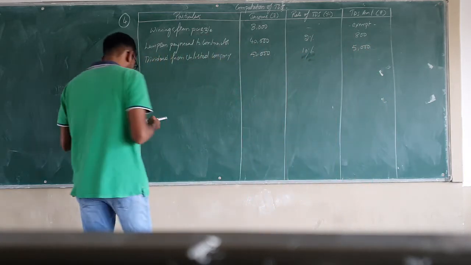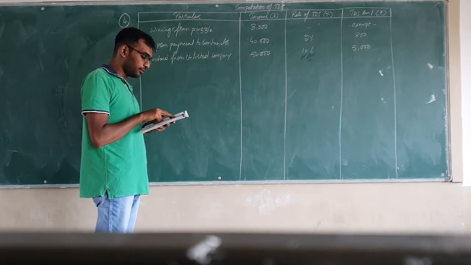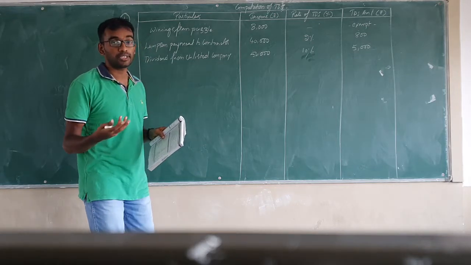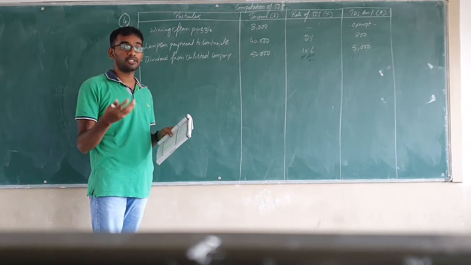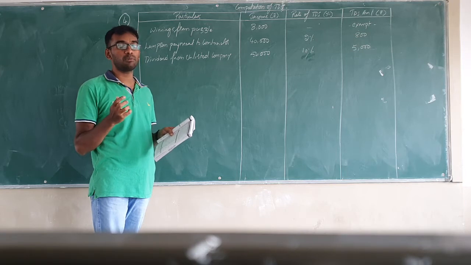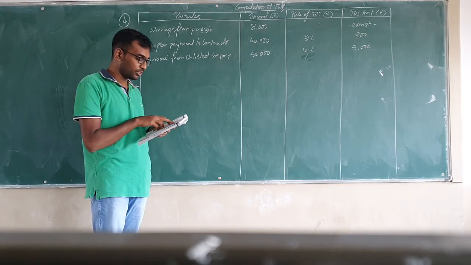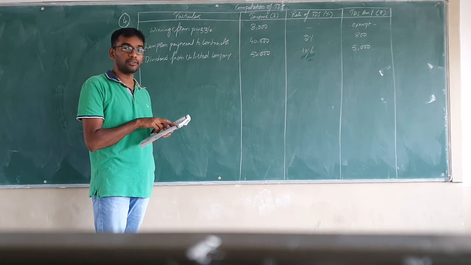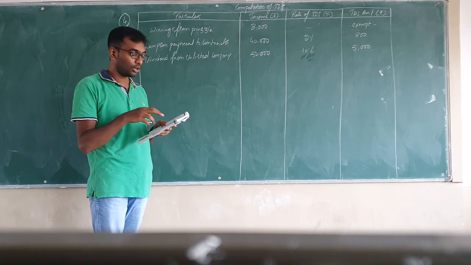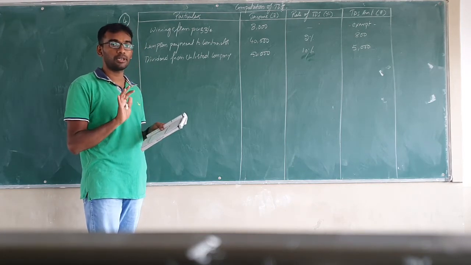Now the next item they have given is interest on securities, 15,000. Whenever they give interest on securities, interest on term deposits or interest on bank deposits, we have to check the amount. Only if it is more than 10,000, then TDS will be applicable. Here how much have they given? They have given 15,000, so it is more than 10,000. So 10% TDS should be computed on the same.